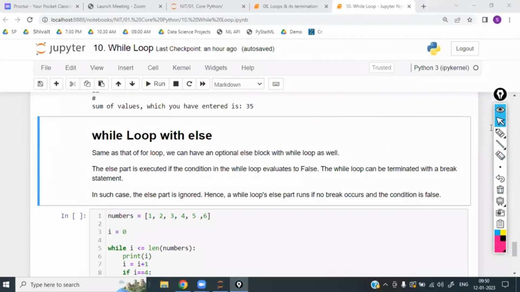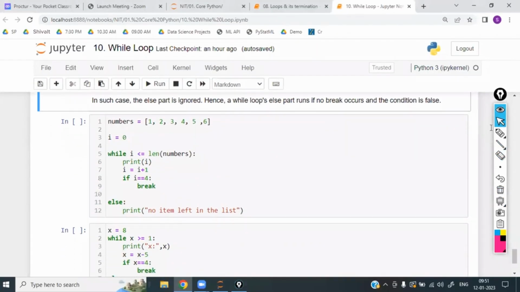Right? Now here the example of this one is, see here, numbers is equal to 1, 2, 3, 4, 5, 6. I is equal to 0. As one of the students has asked me to explain step by step: here I is equal to 0. Is 0 less than or equal to the length of numbers? What is the length of numbers? Numbers means list. First it takes the list of values. What is the length of this list? Total 6. So 0 is less than or equal to 6. Print I. What is inside I? 0 is there.